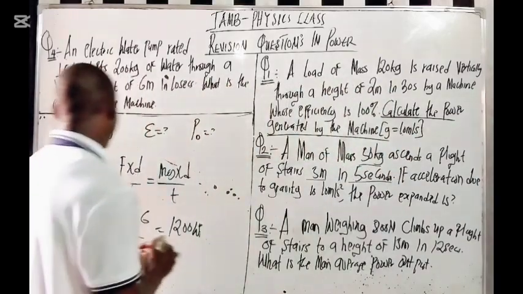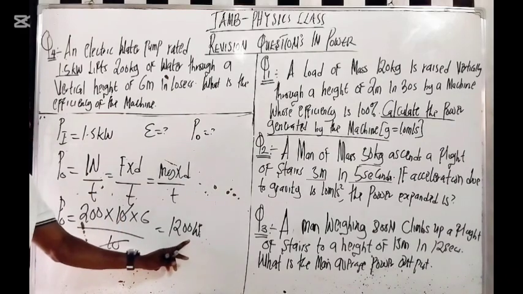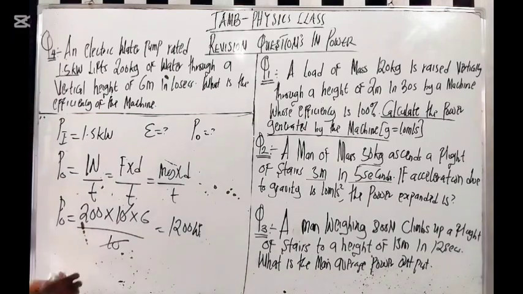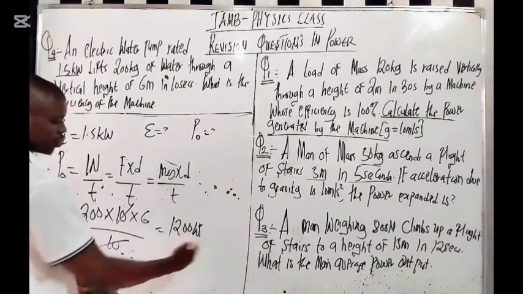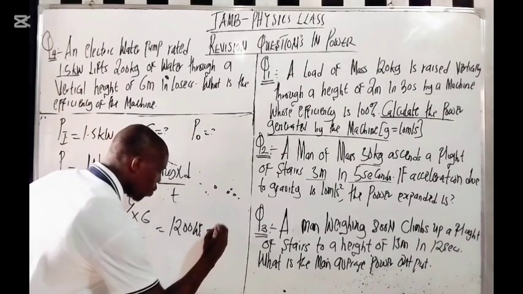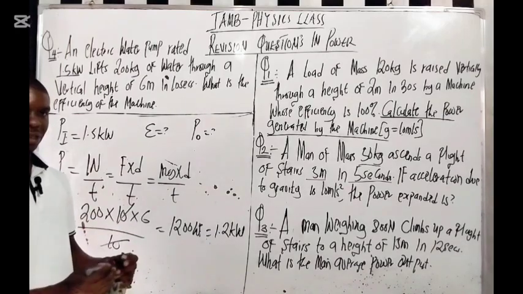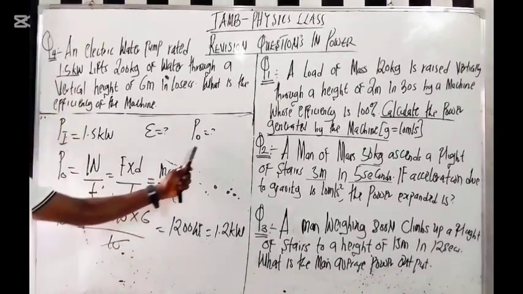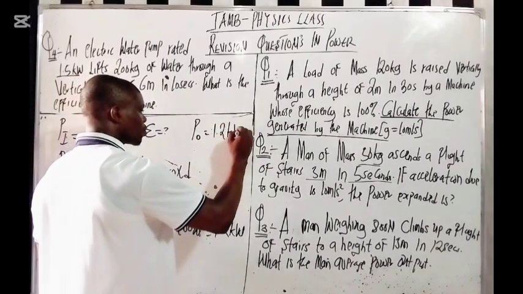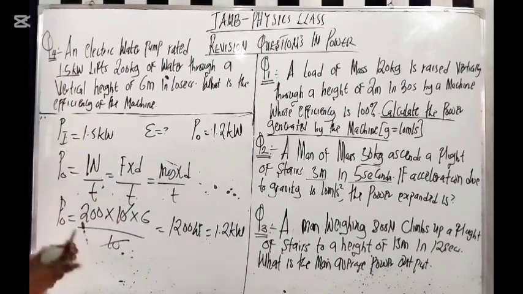So if you check very well, they gave me kilowatts here, and here is watts. So this is what I would do here. I will convert this one to kilowatts, so I will have kilowatts and kilowatts. How do I convert watts to kilowatts? By dividing by 1000. If you divide by 1000, what are you going to get? You're going to get 1.2 kilowatts. So my power output now is 1.2 kilowatts. Do you see that? So that is kilowatts and kilowatts, right?